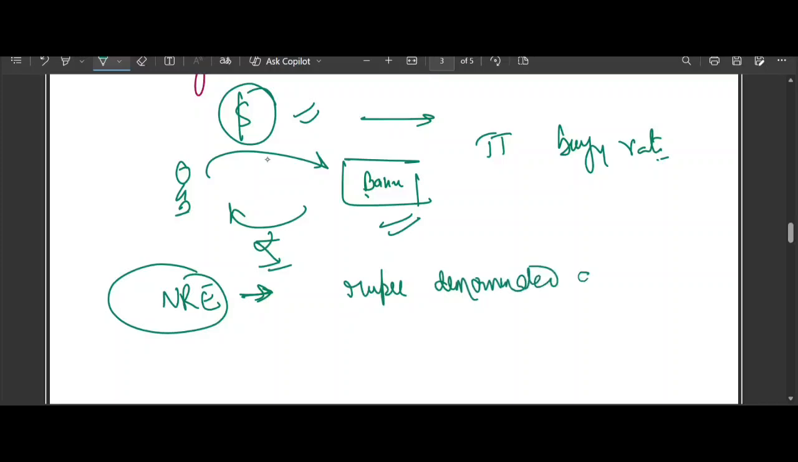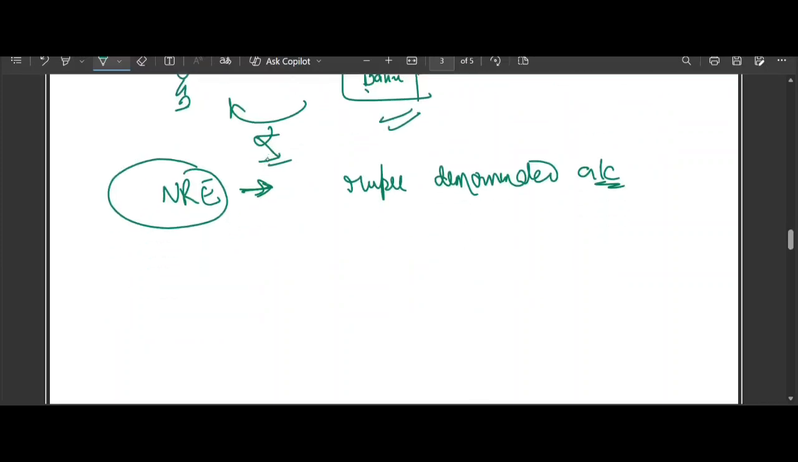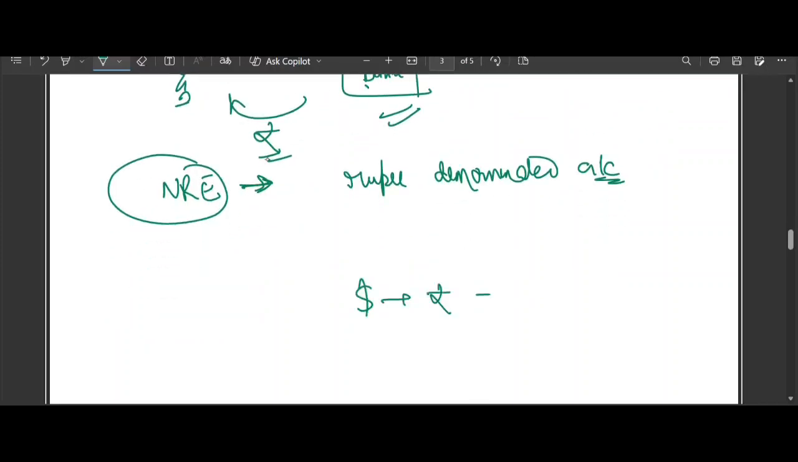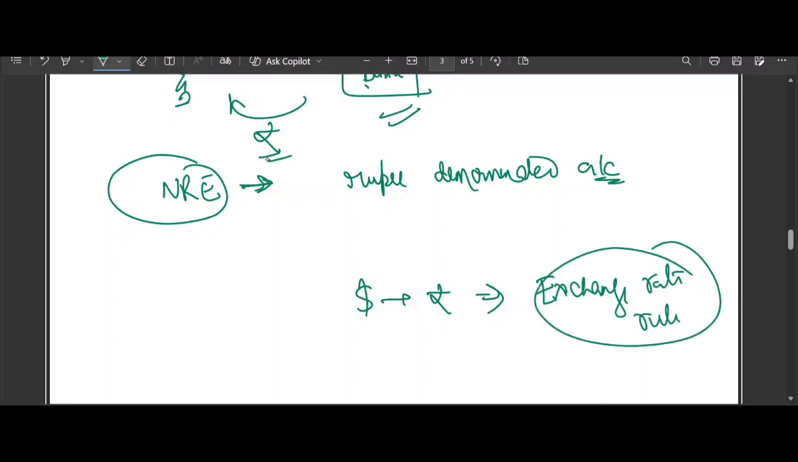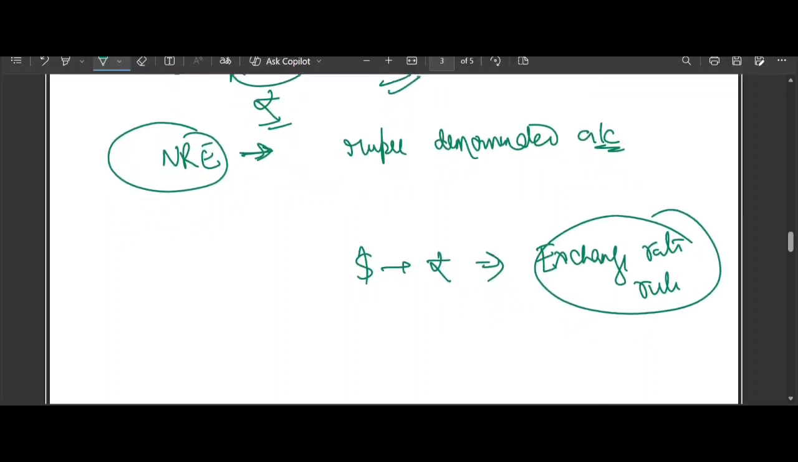Rupee denominated account. And the moment dollar is converted into rupee, exchange rate rule gets activated. So there is something called exchange rate rule. The moment dollar is converted into INR, exchange rate rule gets activated. So now apply this rule in this case.